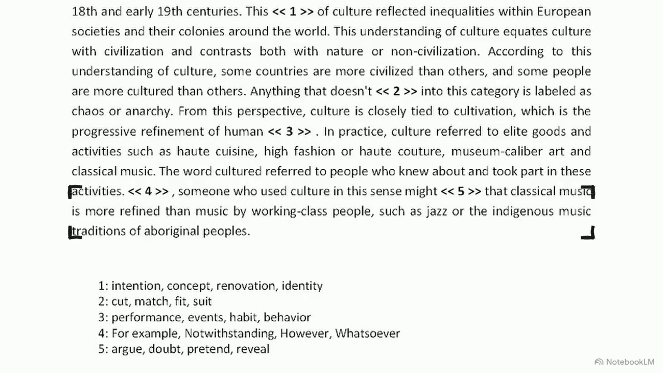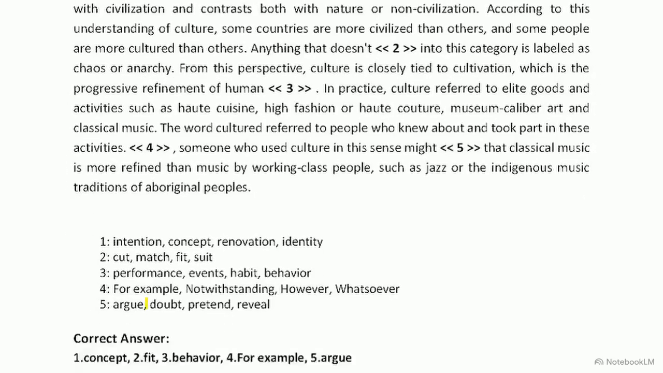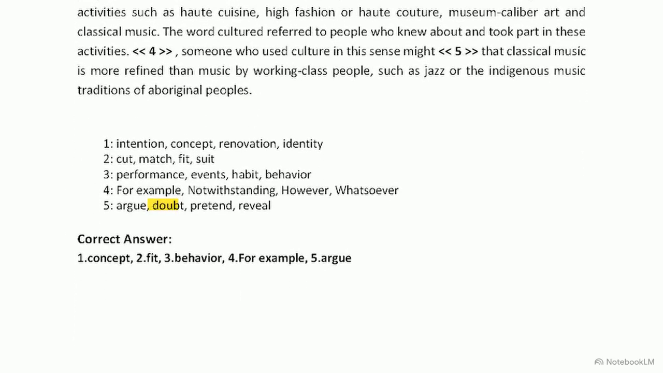Finally, we reach blank 5. The subject is someone, and the blank is followed by a claim that classical music is superior to other forms. We can eliminate doubt because the context shows the subject is asserting the claim, not questioning it. Pretend and reveal are also unsuitable, as they don't match the objective, formal tone used throughout the passage. We select argue. In an academic context, this is the precise reporting verb used when a person puts forward a